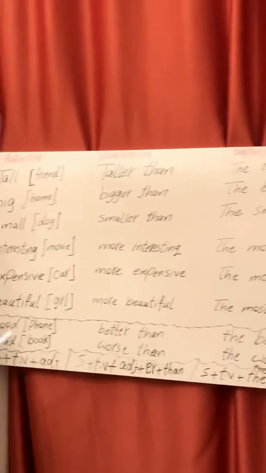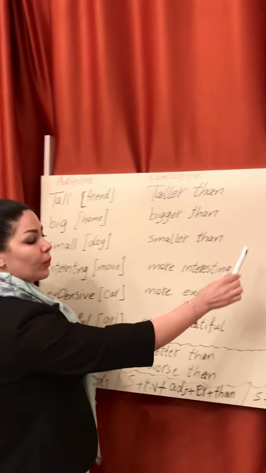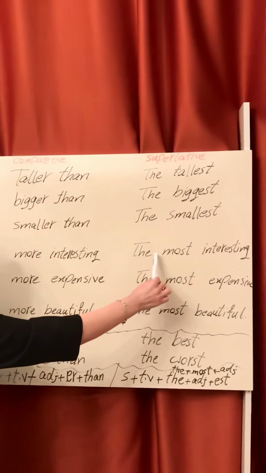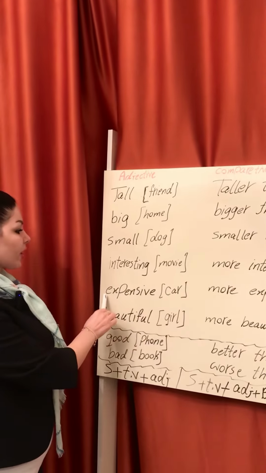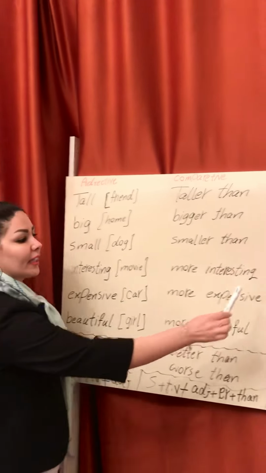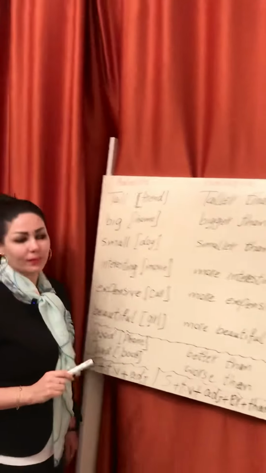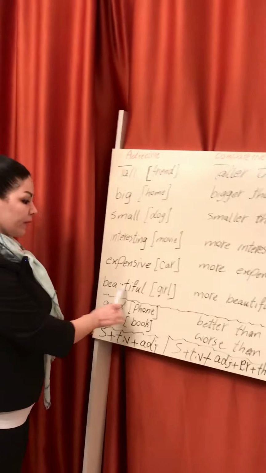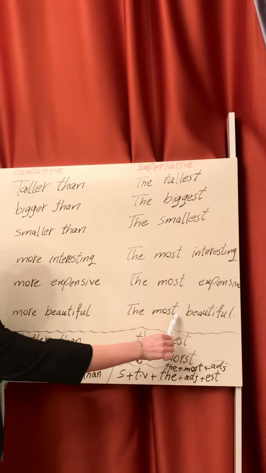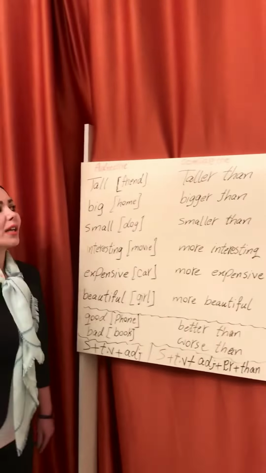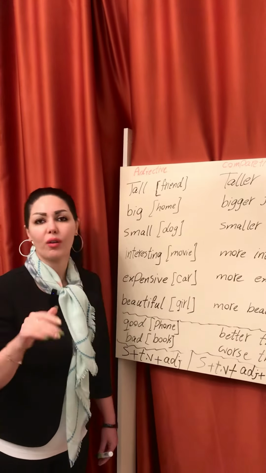So, about movie. This movie is interesting. For superlative, this movie is the most interesting movie. Car. This car is expensive. This car is the most expensive car in the world. Beautiful. This girl is beautiful. Superlative: this girl is the most beautiful girl. So, for superlative, we speak about one thing or one person in all.